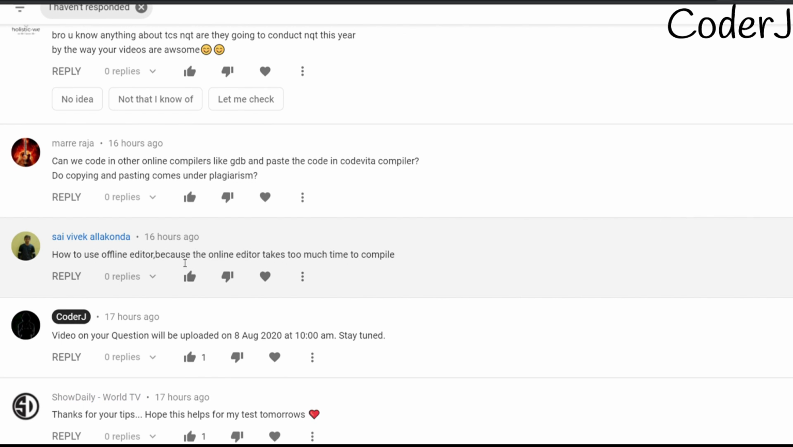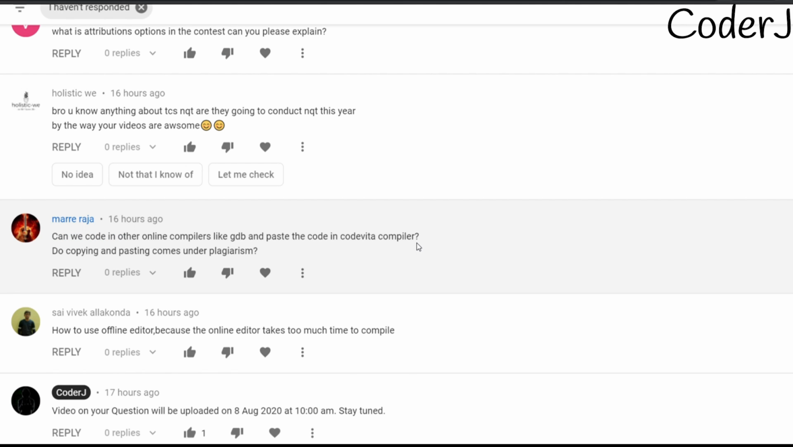Okay. So how to use an offline editor, because the online editor takes too much time to compile. It's very simple. I think you might have already set up a local environment where you code, right? If you are using C++, then maybe you have Dev C++, or if you are using Java, then you might already have Eclipse, or if you're using Python, you might already have PyCharm. Or like me, if you want, you can just use Visual Studio Code for all of those. It's all up to you. You code in your local environment, in your local IDE, and then you save that file. CodeVita gives you a very great option that you can easily upload that saved file, and that will also do the trick.